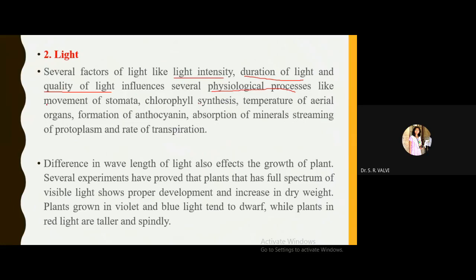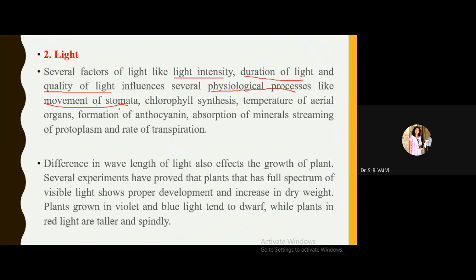For example here, movement of stomata. So movement of stomata is nothing but what? Opening and closing of stomata. So opening and closing of stomata totally depends on the light. So during the daytime, most of the stomata are closed. We have studied earlier in 12th, and during night time they open.